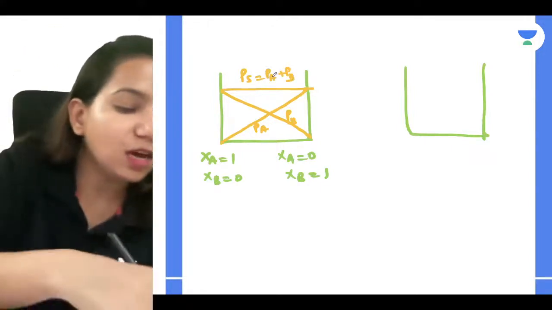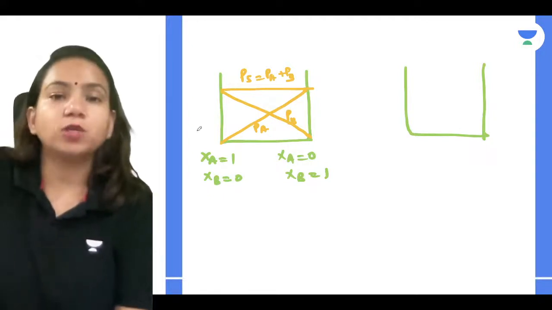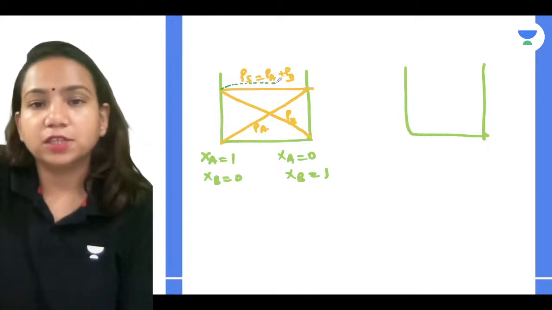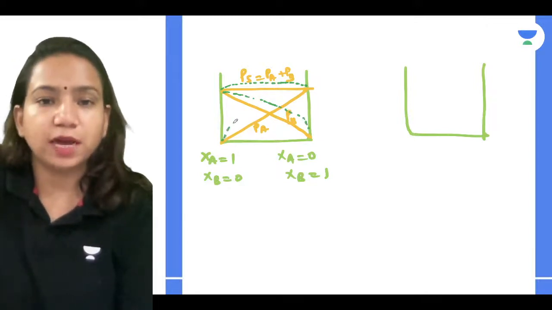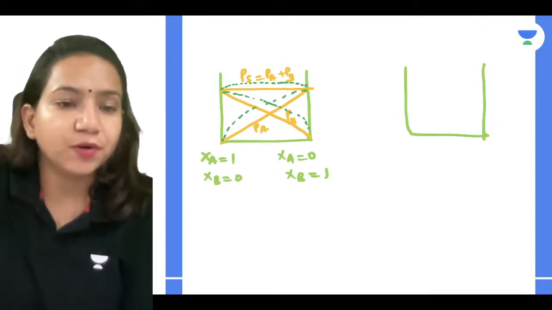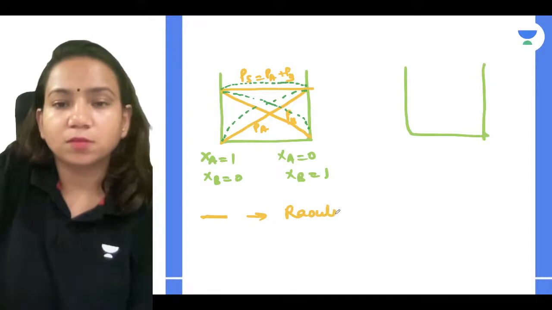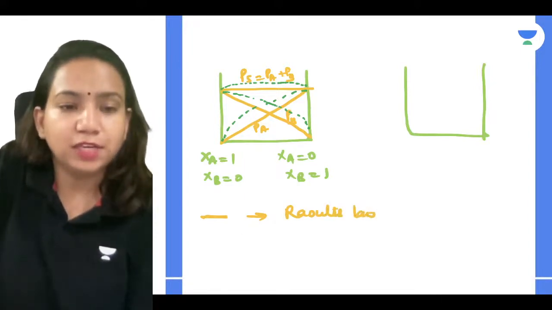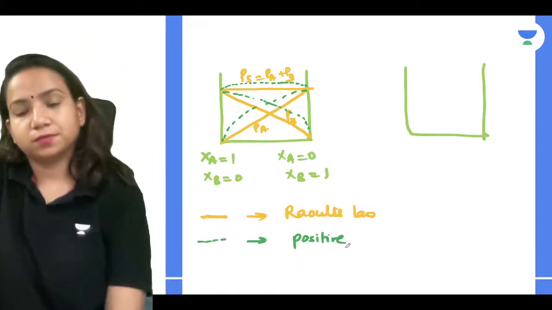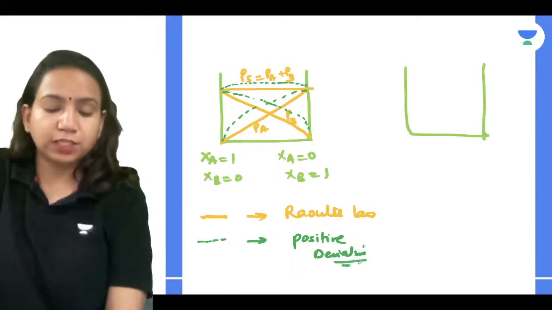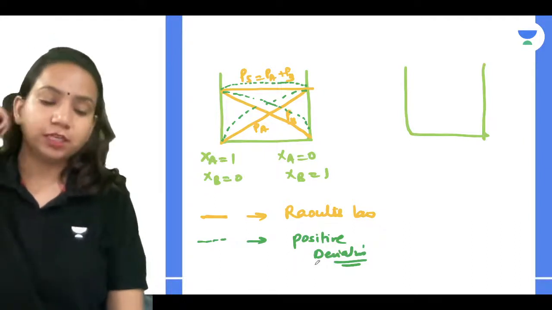Now when I say that it is a positive deviation, it means you are going to get a vapor pressure more than what was expected by Raoult's law. So you will be getting values more than what was expected. This represents Raoult's law, and the dark green one represents the positive deviation. The orange one was expected by Raoult's law, but what you are actually getting is more than expected.